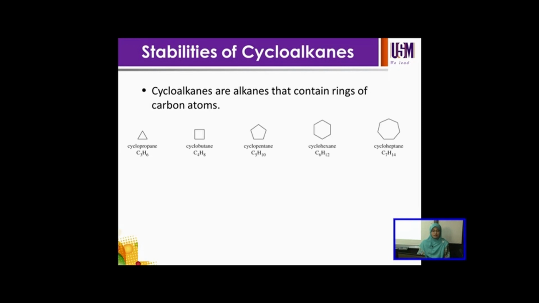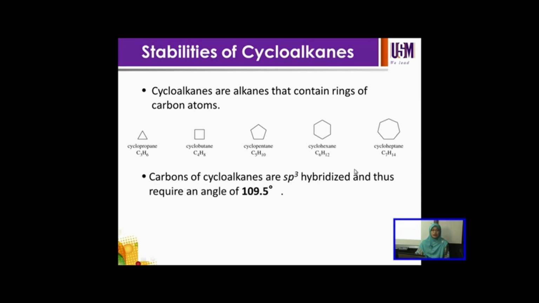Some of the examples are cyclopropane with 3 carbons, cyclobutane with 4 carbons, cyclopentane with 5 carbons, cyclohexane with 6 carbons, and cycloheptane with 7 carbons. The carbons of cycloalkanes are sp3 hybridized and thus require an angle of 109.5 degrees. This is the optimum angle for stable cycloalkanes.